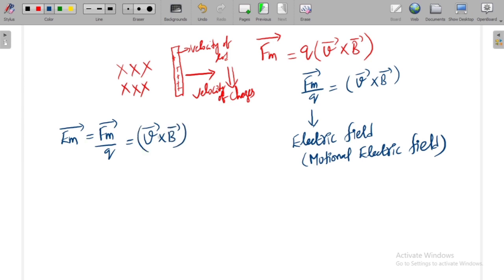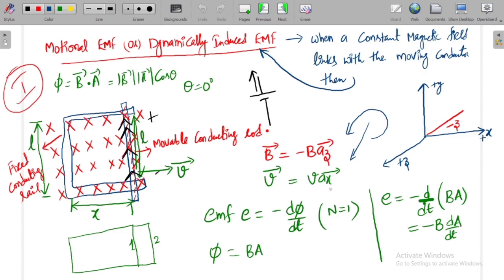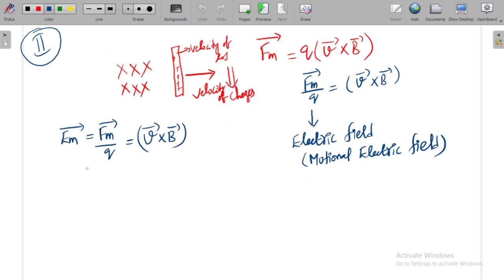Now how can I find the induced EMF by using the second case? This is the second method of finding the induced EMF. Having known the direction of velocity and B: what is the direction of velocity? Previously we have seen the direction of velocity is positive x, the direction of the field is negative z. So B bar is minus B a_z bar, V bar is V a_x bar. Hence we can get like this.